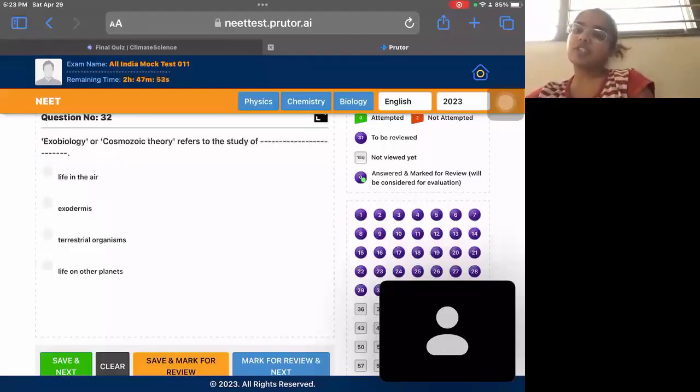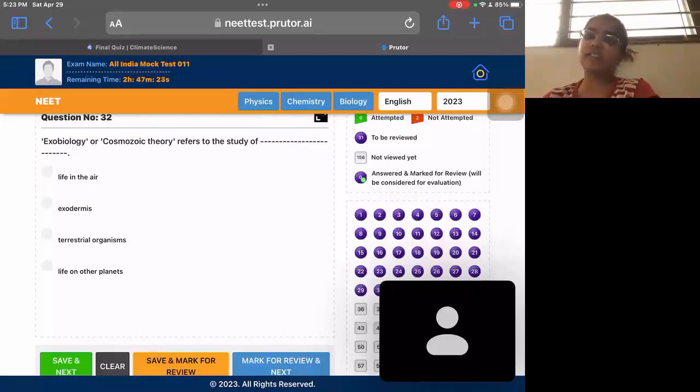Then question 32. Exobiology or cosmic theory refers to the study of... This is not given in NCERT. It is completely outside of NCERT. Sometimes 2 or 3 questions like this can appear in the NEET UG paper. If you know the answer, if you have any idea, you can choose it, or you can decide not to attempt it.